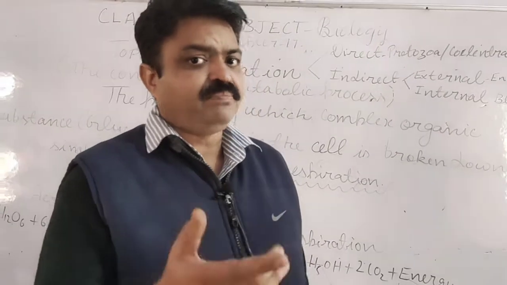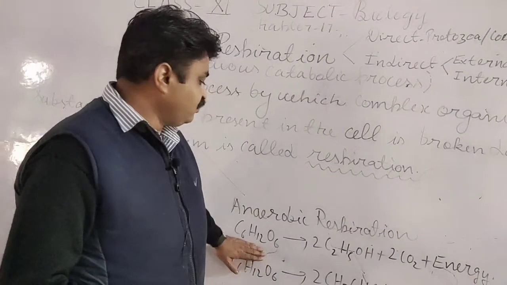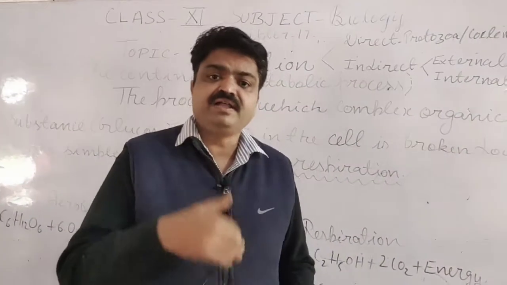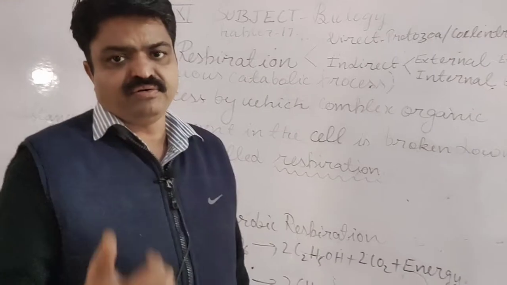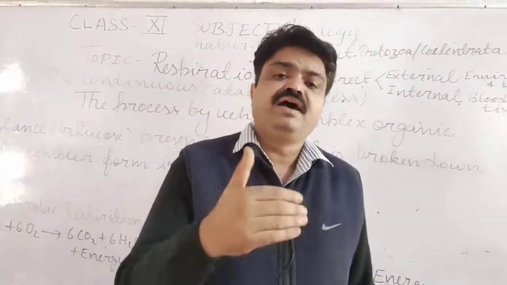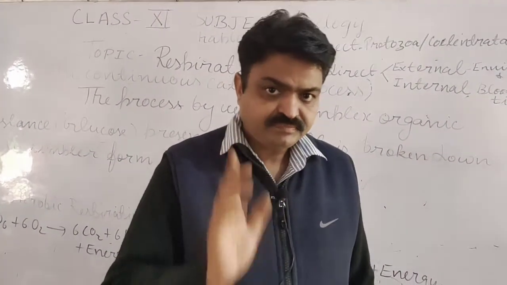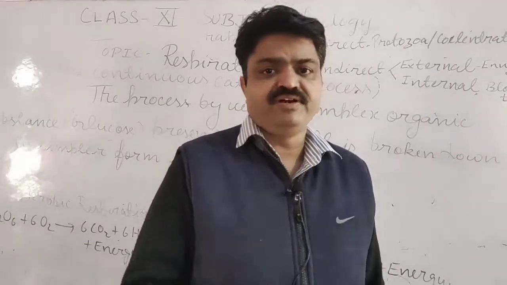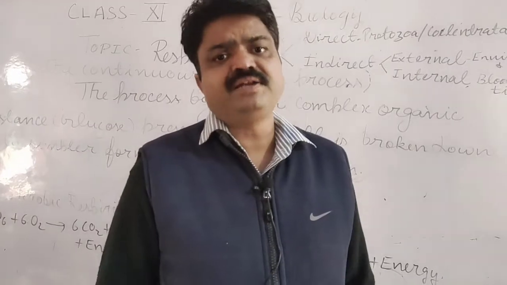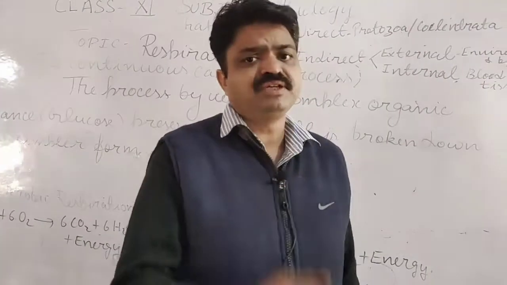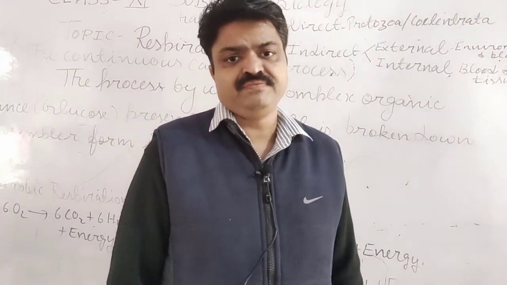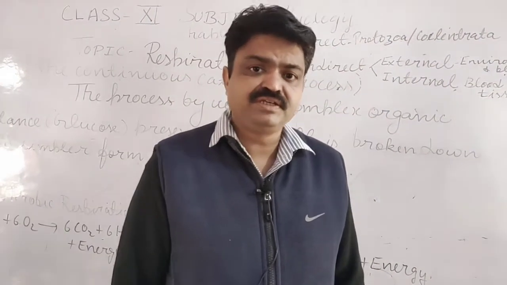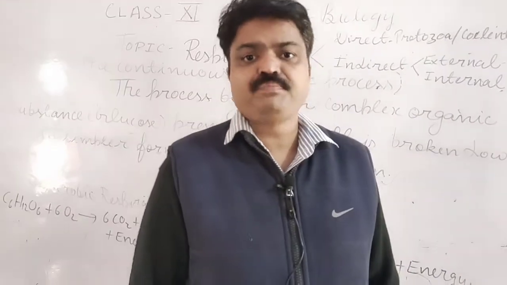Now in this, glucose is oxidized, students, into ethanol and carbon dioxide, and energy is released, and it is found mainly in bacteria and fungi. The process involved in this is known as fermentation, and fermentation is an important industrial process from which alcohols are prepared.